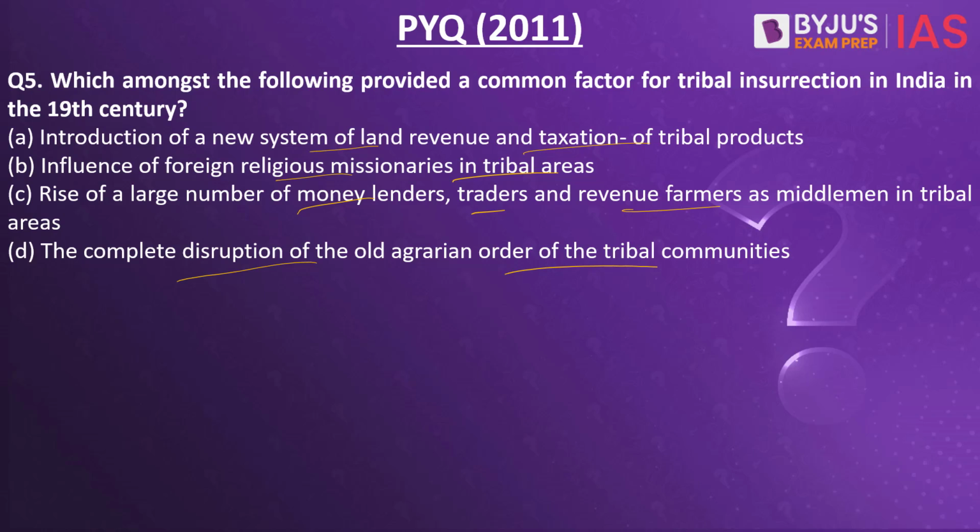The answer to this is the complete disruption of the old agrarian order of the tribal community. So basically, the tribal society and economy were completely disrupted by the British regime. The forest laws, introduction of the money lenders, the zamindars into the forest areas, commodification of land, introduction of religious missionaries in the tribal areas, all led to disruption of their way of life.